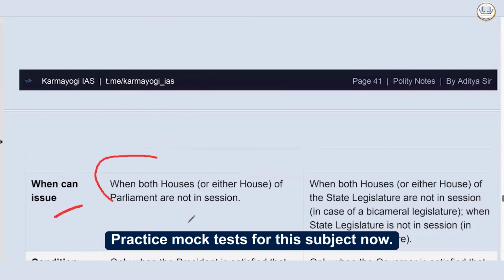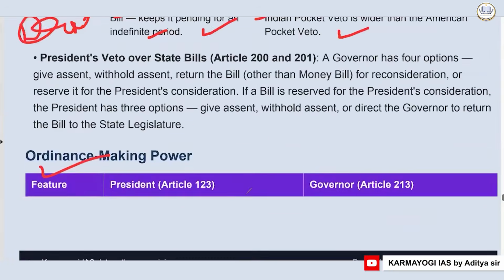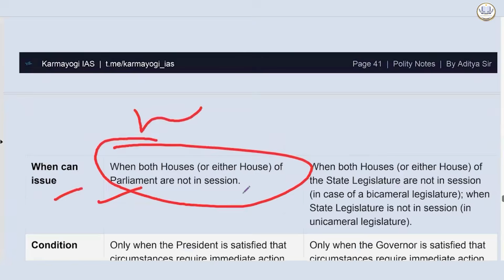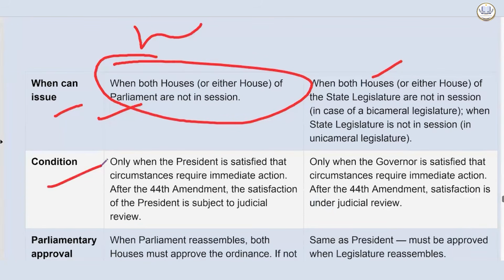So when both houses or either house of Parliament are not in session, this can be used. Governor: when both houses or either house of the state legislature are not in session, in case of a bicameral legislature, or when the state legislature is not in session, in case of unicameral legislatures. Condition: only when the President is satisfied that circumstances require immediate action.